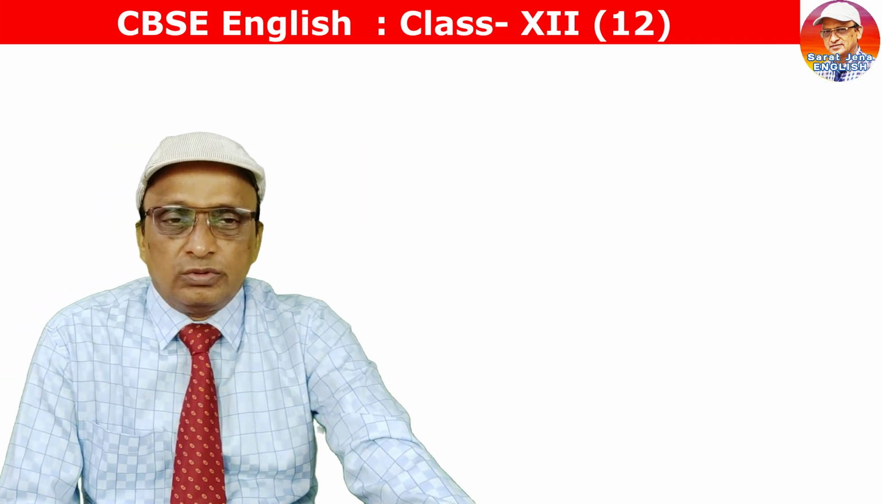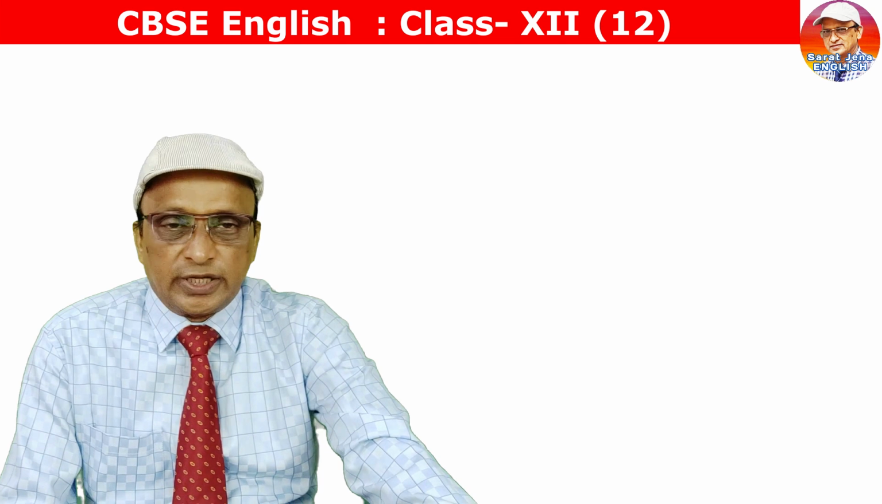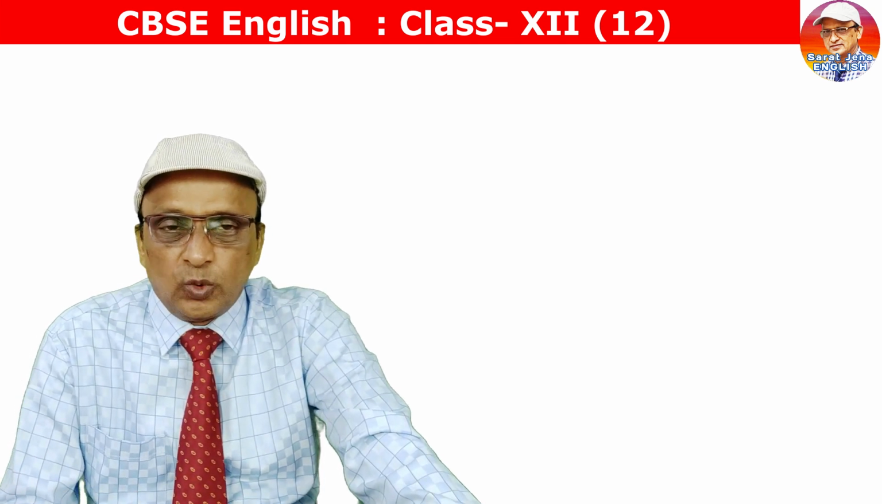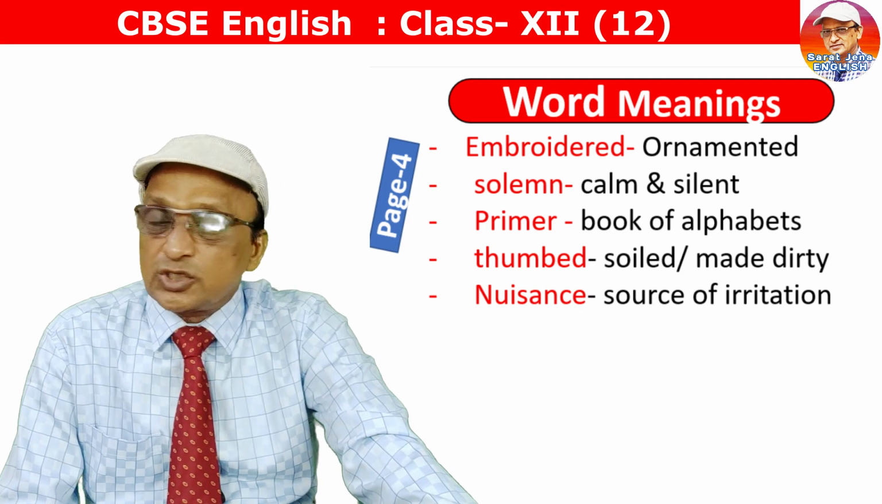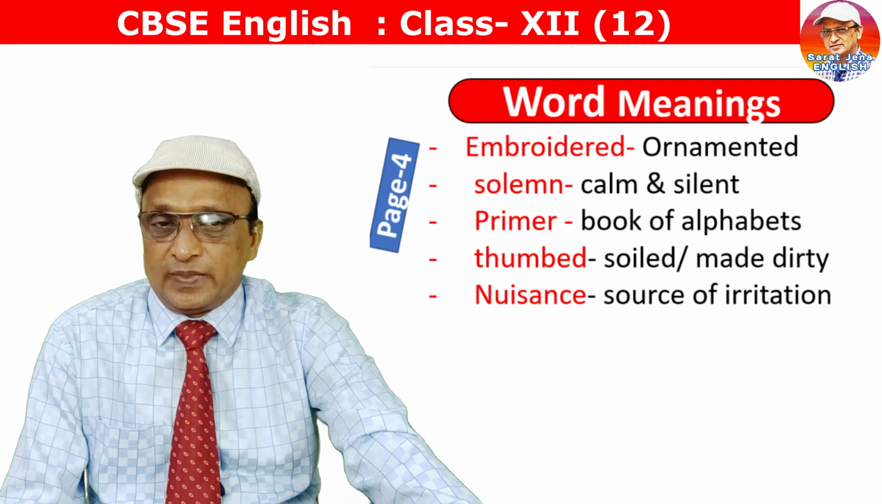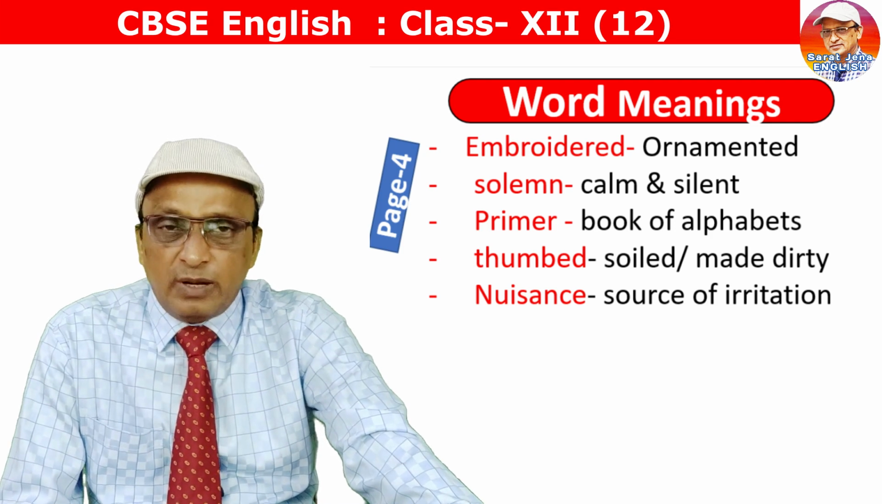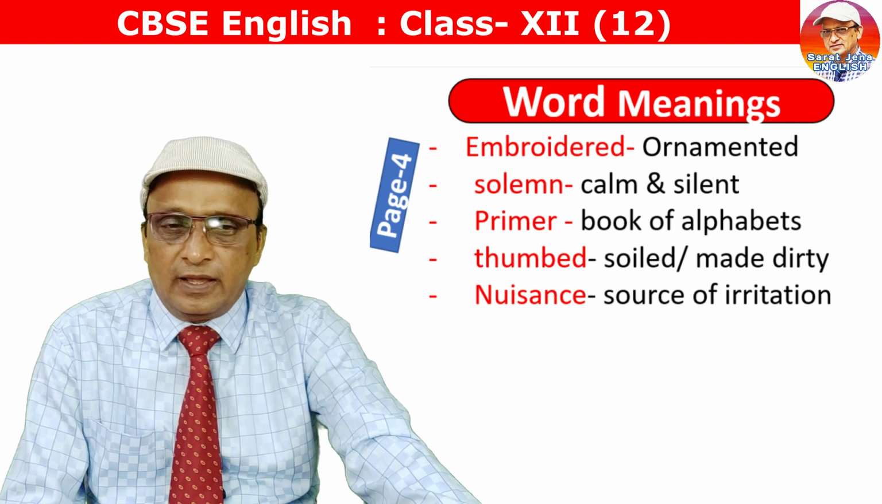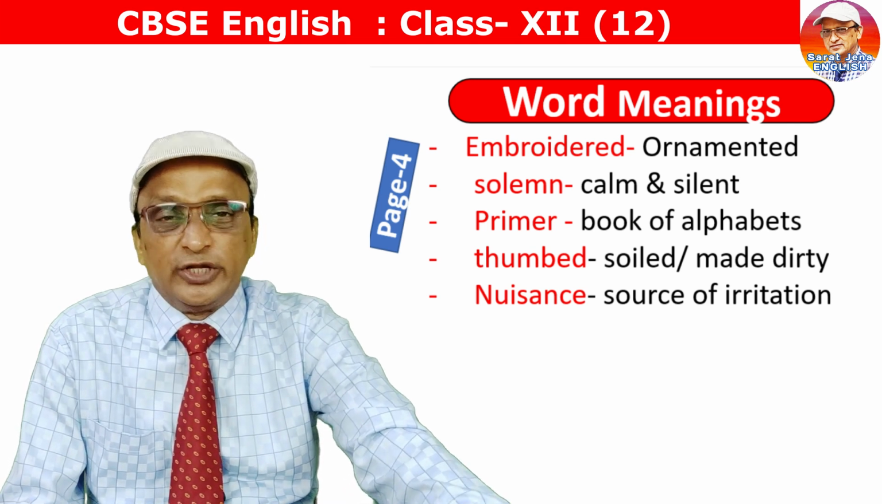In page number 4, here are some words, meanings of which again you should know for perfect understanding of the contents of this page number 4. Embroidered. Embroidered means ornamented. Sedate means calm and quiet. Primer is a book of alphabets. Thumbed means soiled or made dirty. And nuisance. Nuisance means source of irritation.